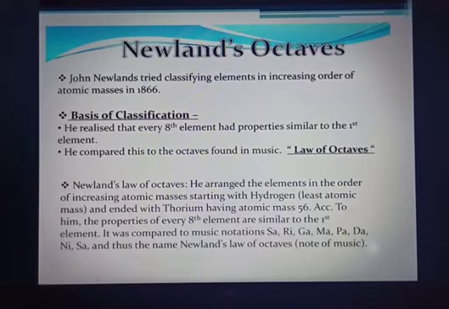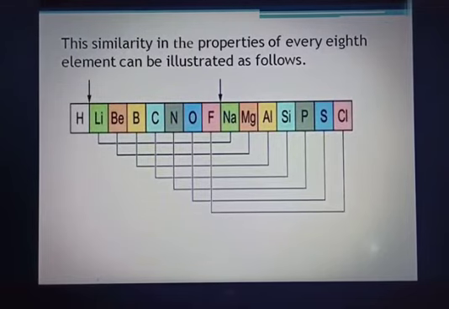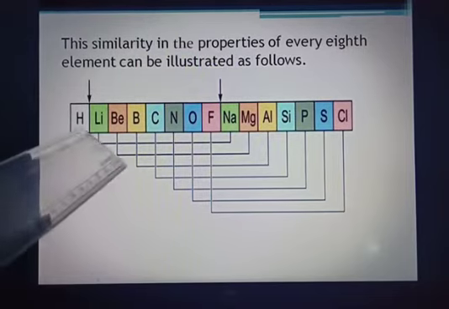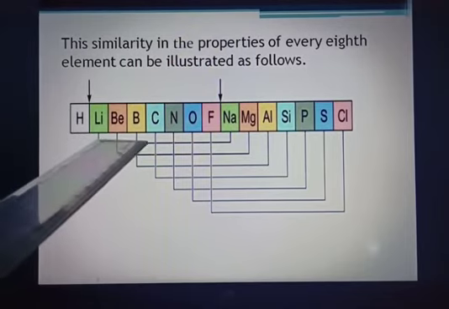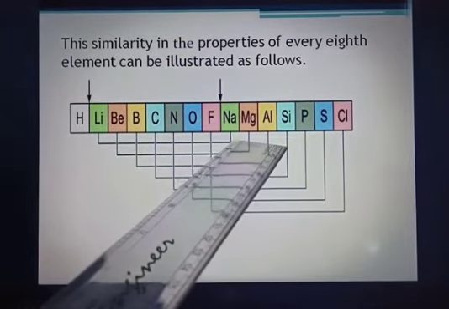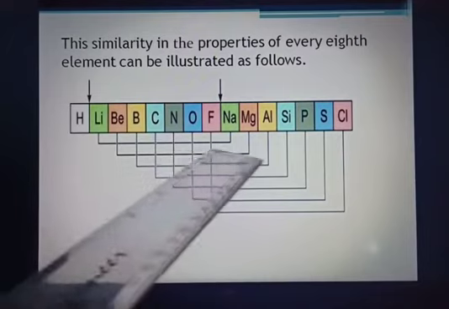Now I'll show you the series as well. This similarity in the properties of every 8th element can be illustrated as follows, which you can see. You can see here how, starting from lithium, the 8th element from lithium is sodium. From beryllium it's magnesium.